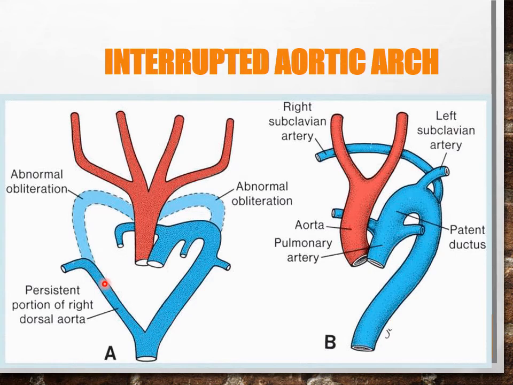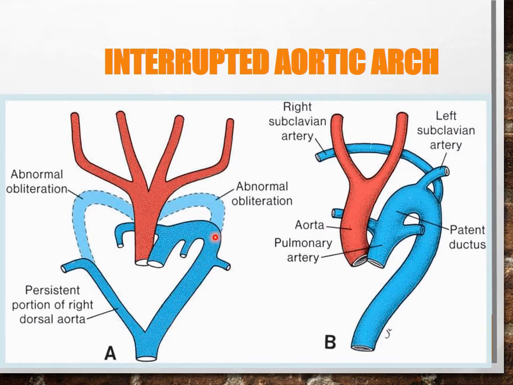But here next, you can see that because of the obliteration of the fourth aortic arch, there is a persistent part of the right sided dorsal aorta, which is between the seventh intersegmental artery and towards the left dorsal aorta, where it is making this junction. So this portion persists again, and it is making the aberrant left subclavian artery.